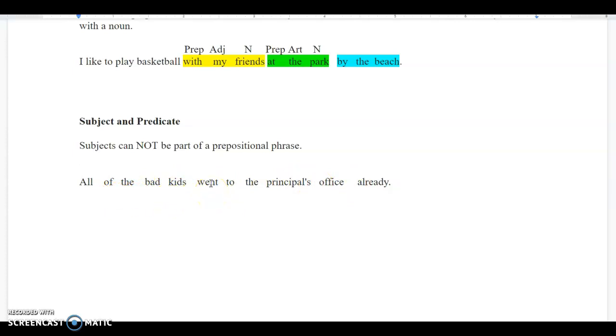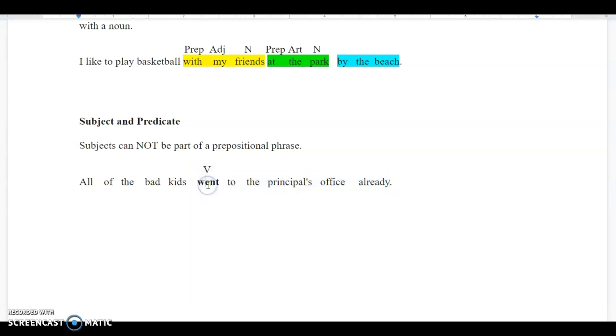Okay, so let's find the predicate. Predicate is the verb and everything after that. So where's the verb? Well, here it is, right? This is my verb. So went is your verb. So went to the principal's office already. This is the predicate of the sentence. Now the subject is who or what is doing the action of the verb, right? Or who or what is connected to the verb.